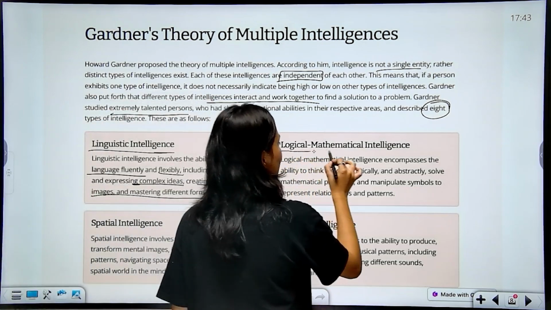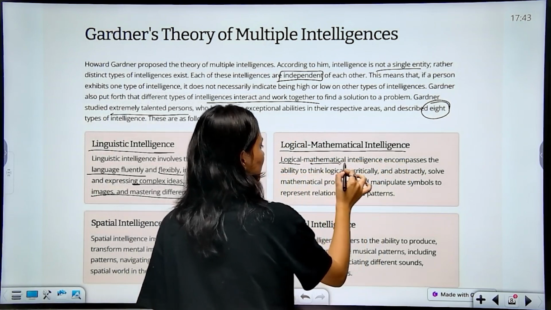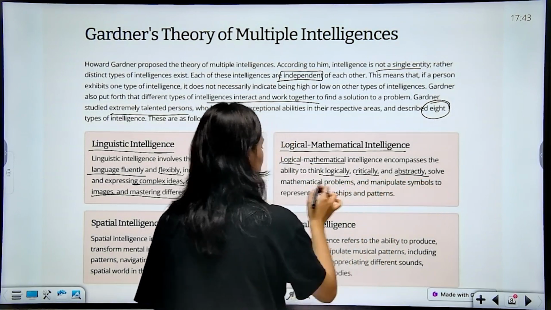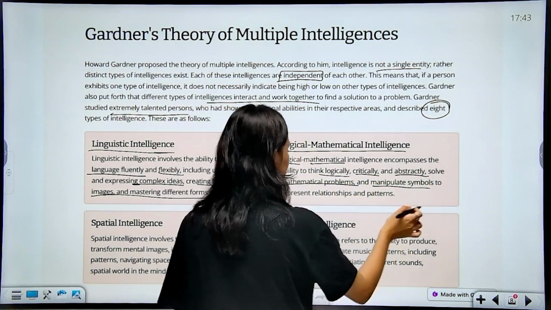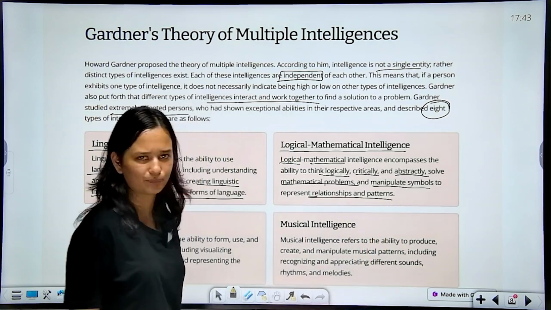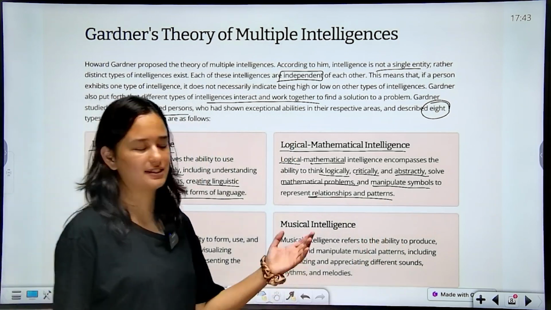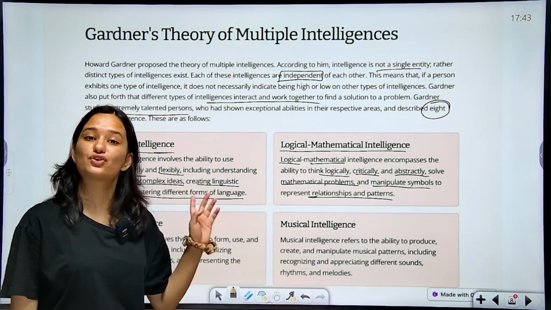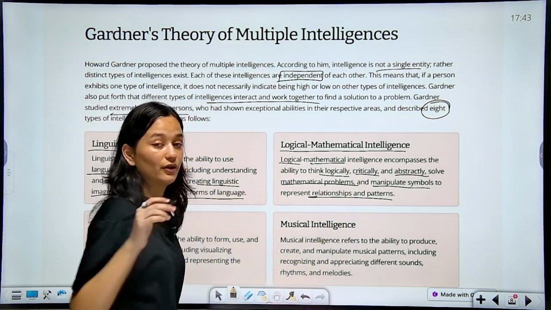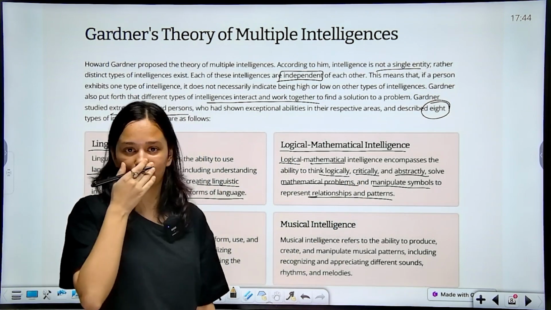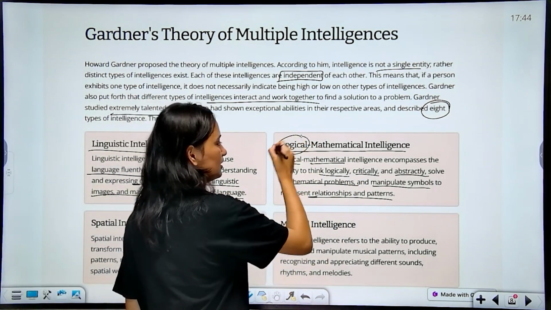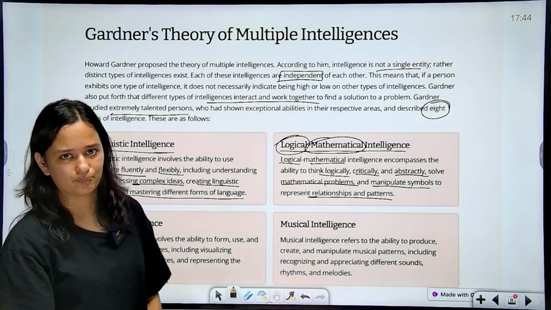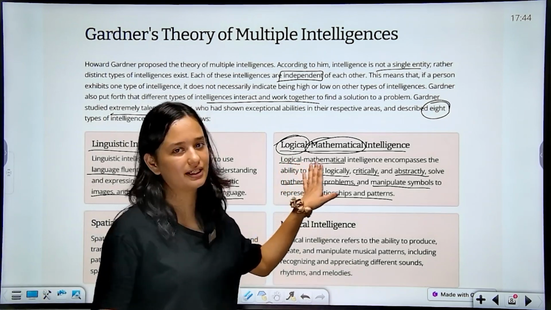Then we have logical and mathematical intelligence. Again, logic, mathematical problems basically. It encompasses the ability to think logically, critically and abstractly, solve mathematical problems and manipulate symbols to represent relationships and patterns. Basically, a mathematician or your maths teacher has this logical and mathematical intelligence. You study basically maths, and you are also giving your general test. Why? Because the examiners want to assess your logical as well as your mathematical intelligence, because the test does contain questions apart from the GK and other questions. It does contain a logical and a mathematical part.